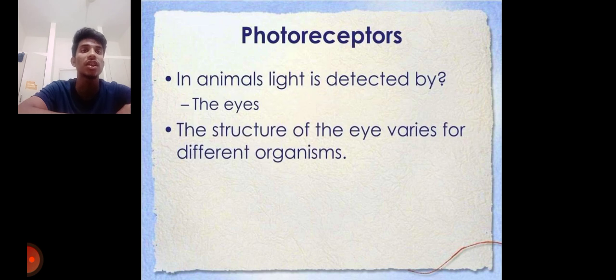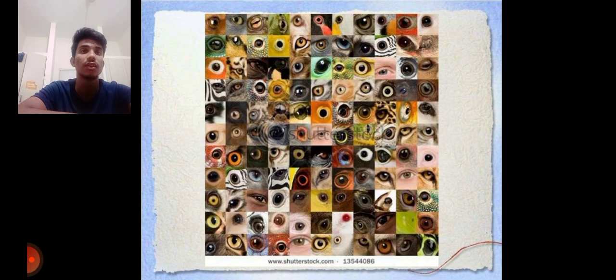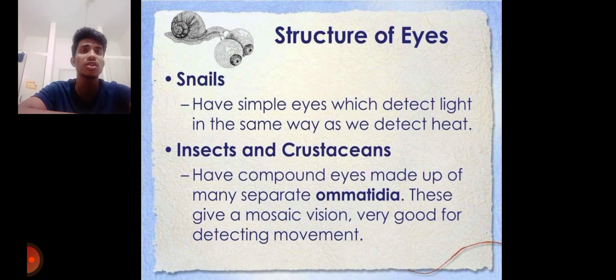First one is photoreceptors. In animals, light is detected by the eyes. The structure of the eyes varies from one organism to another. These are types like compound eyes, simple eyes, etc. In snails, they have simple eyes which detect light in the same way as we detect heat.